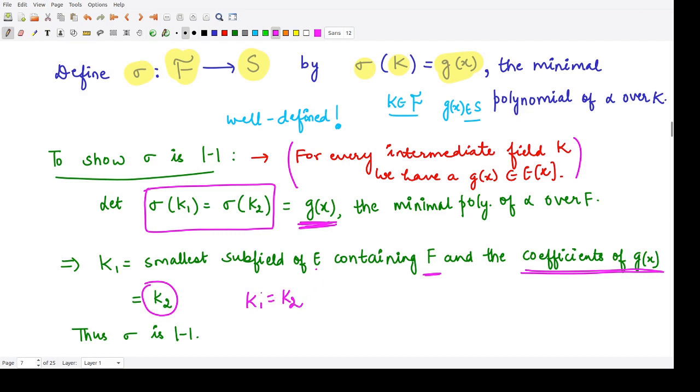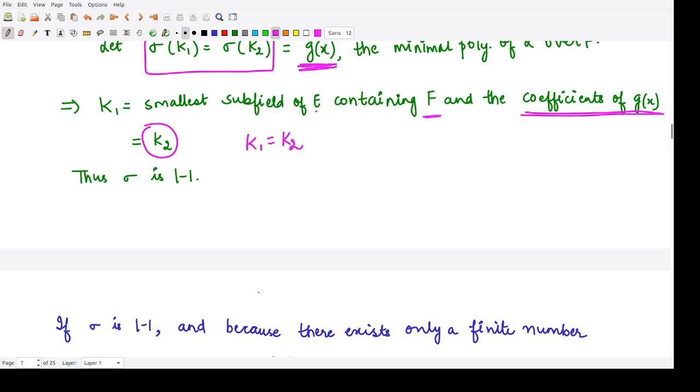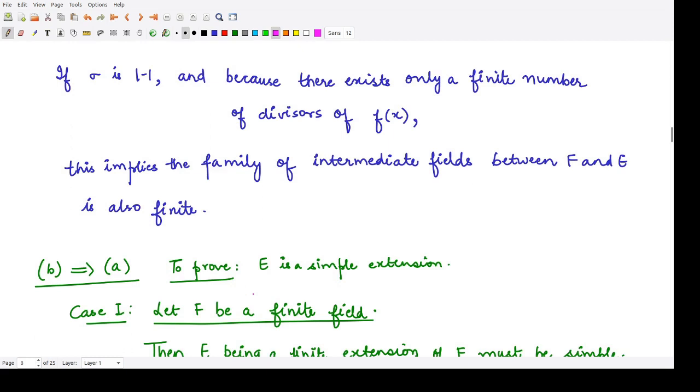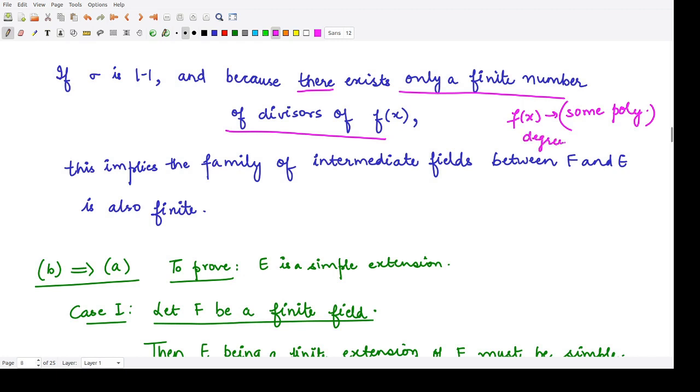So this is what we have shown. Now because the mapping is 1-1, we will make use of this and say that there exists only a finite number of divisors of f of x. Why? Because f of x is some irreducible polynomial whose root is alpha, so obviously its degree would be finite.